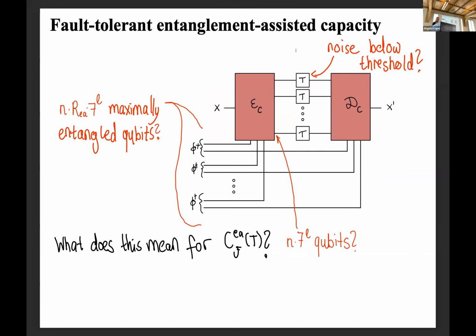If you do the naive strategy of considering your whole encoder, transmission and decoder as one big code and encoding it fault-tolerantly, you're now sending 7 to the L qubits instead of 1, so the rate goes to a way smaller number. You divide by 7 to the L, and this goes pretty high if L is pretty high. So that's one thing that's hurtful about this most naive strategy.